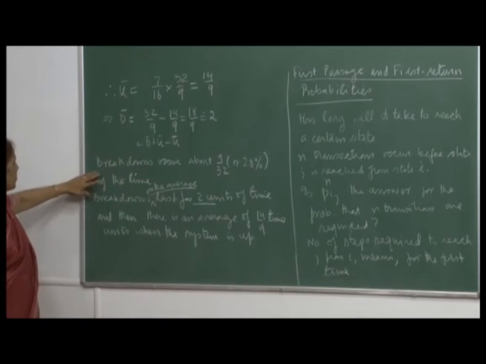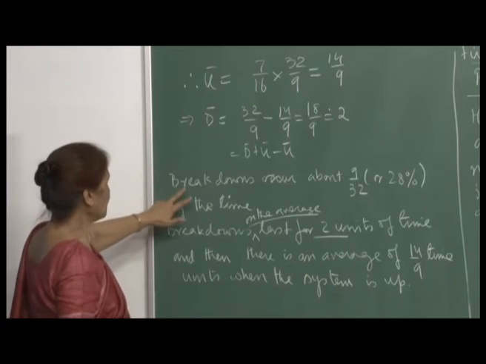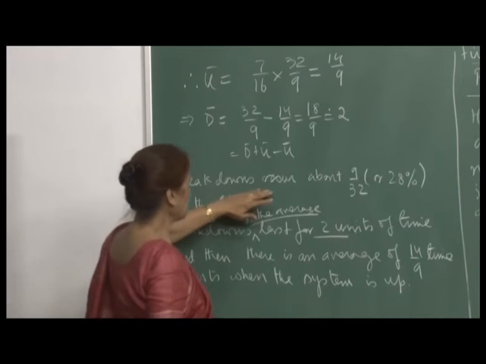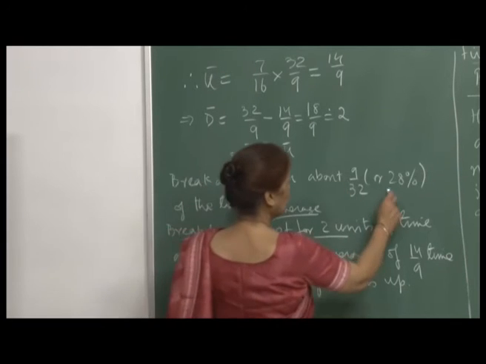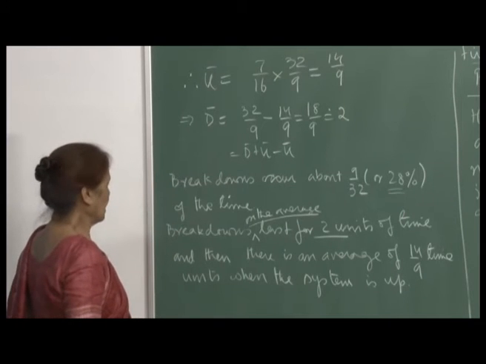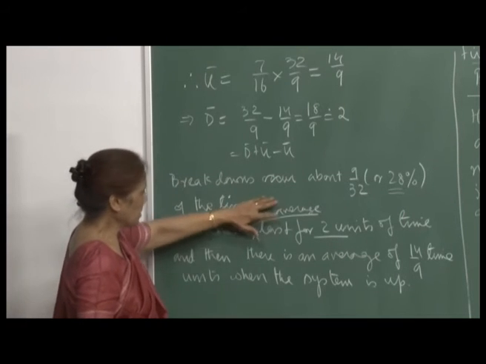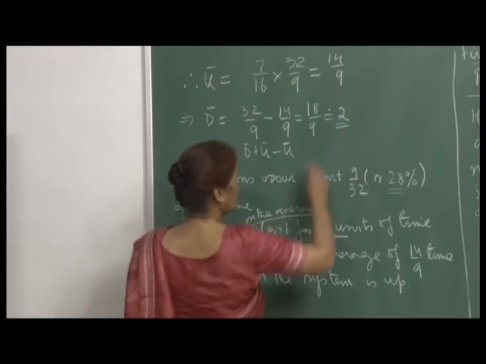So, therefore, we have been able to answer the 3 questions that were asked. The first was what is the rate of breakdown. So, this is 9 by 32, or 28% of the time the breakdowns occur. Okay. And then the breakdowns on the average last for 2 units of time. Okay.